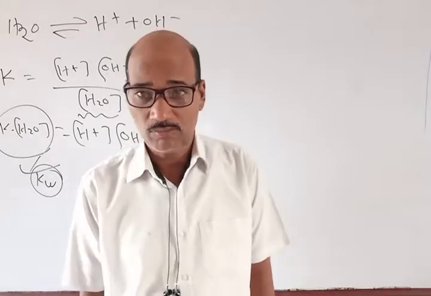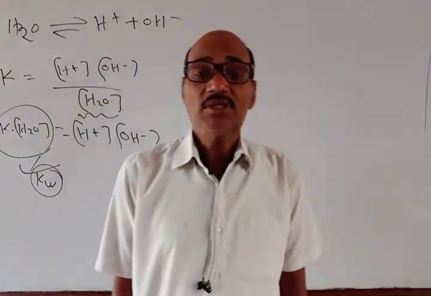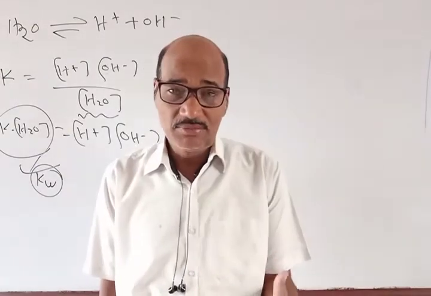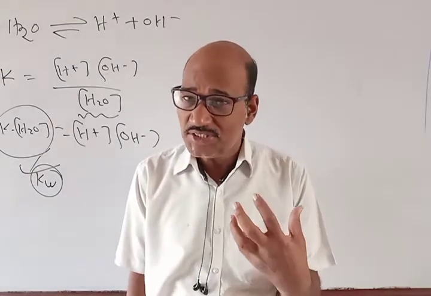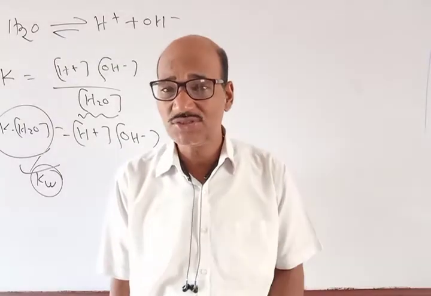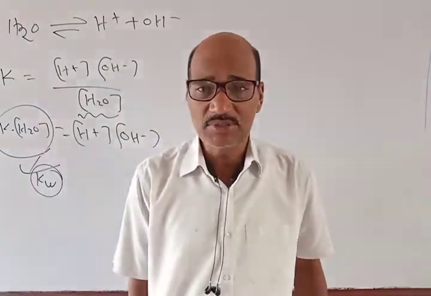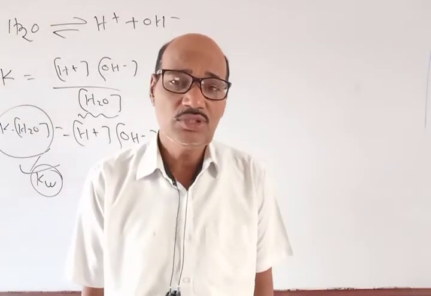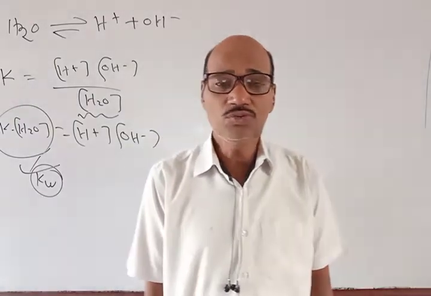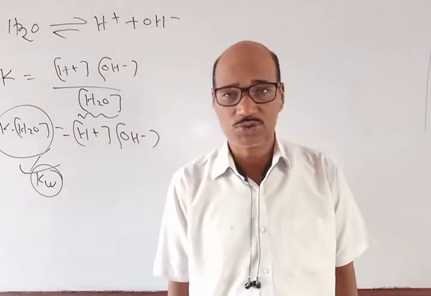Basic solutions. But this method of expressing the concentration of H plus and OH minus ions to determine the acidic or basic character of a solution has become difficult due to the very small values.